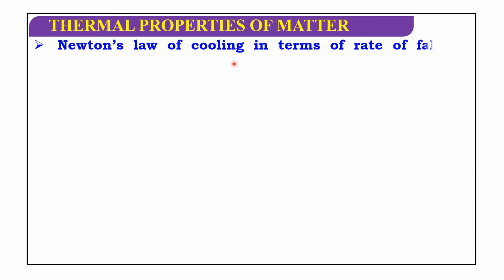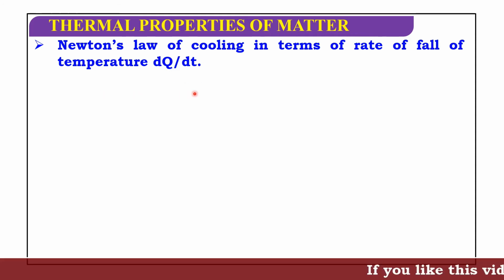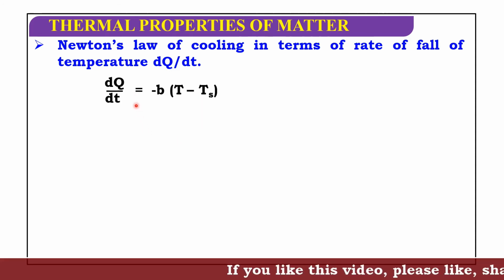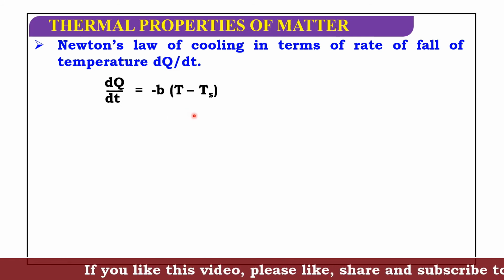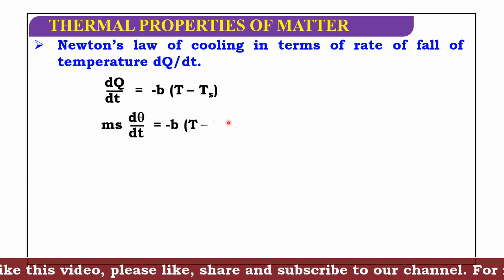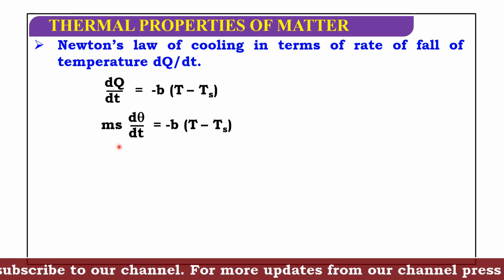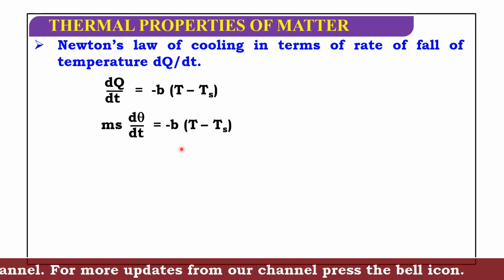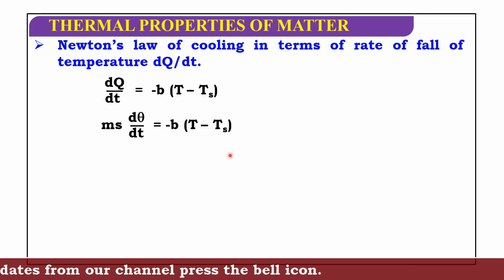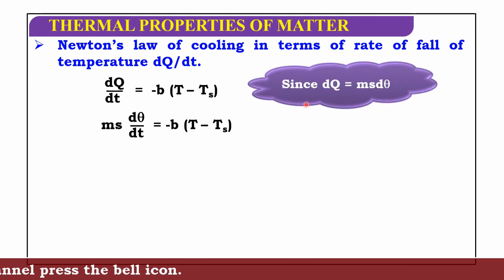Newton's law of cooling in terms of rate of fall of temperature. So that is dQ by dt equals minus B times (T minus Ts). So dQ by dt can be written as m s d theta by dt equals minus B times (T minus Ts), since dQ equals m s d theta.